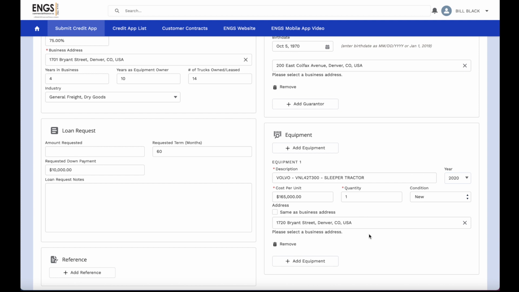If there were multiple types of equipment you need to add to your credit application, you can simply click the Add Equipment button, and another set of appropriate boxes will appear where you can capture that information. This brings us to the end of the equipment entry section.